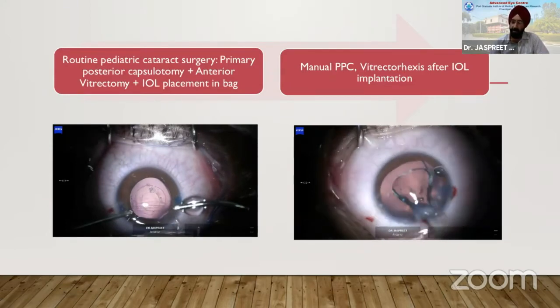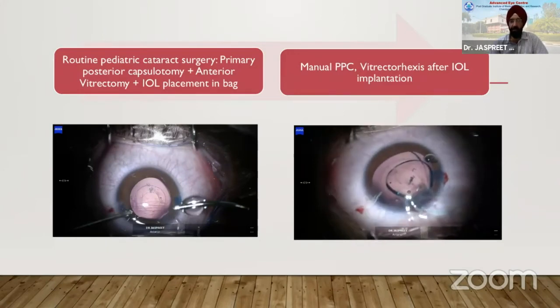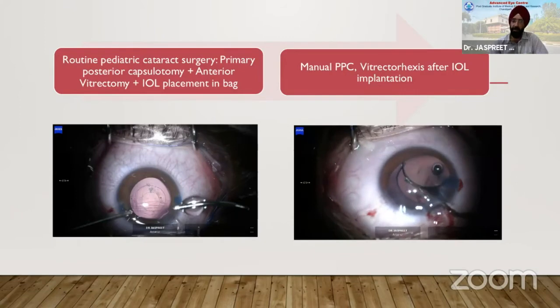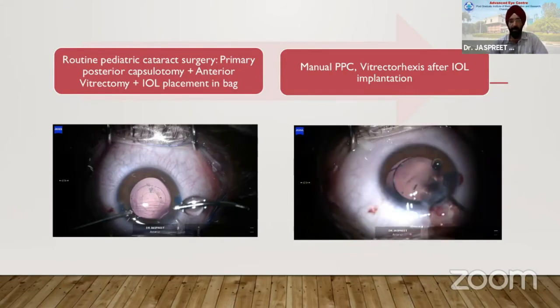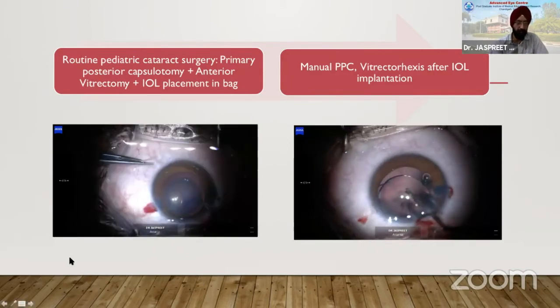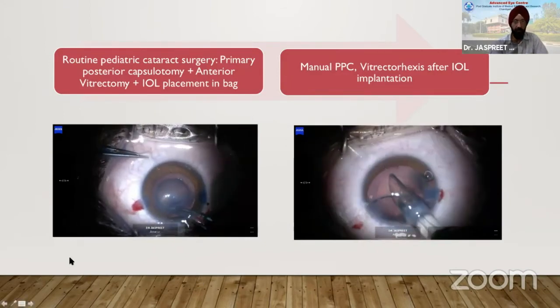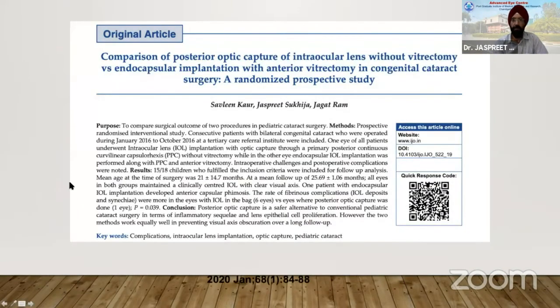What the literature shows is that it has good results, but visual axis opacification rates have been shown to be as high as 20 to 40% in some series. You could implant a single-piece IOL or a 3-piece IOL. So that was IOL implantation in the bag.